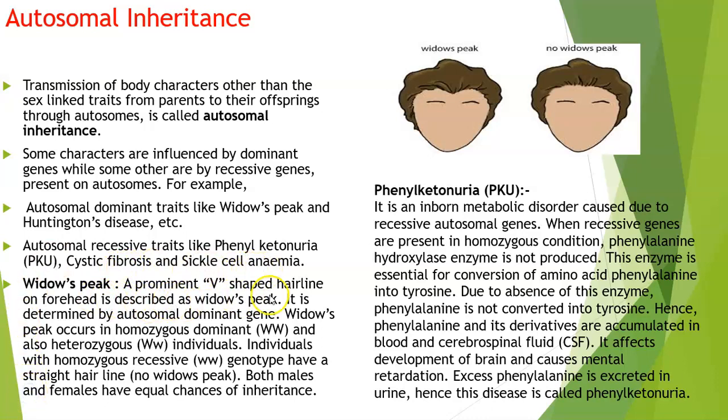Widow's peak, a prominent V-shaped hairline. Have a look at the figure here. A V-shaped hairline on the forehead is described as widow's peak. It is determined by an autosomal dominant gene. Widow's peak occurs in homozygous dominant, two capital W's, and also in heterozygous, one capital W and one small w. Individuals with the homozygous recessive trait, that is the two small w genotype, have a straight hairline.